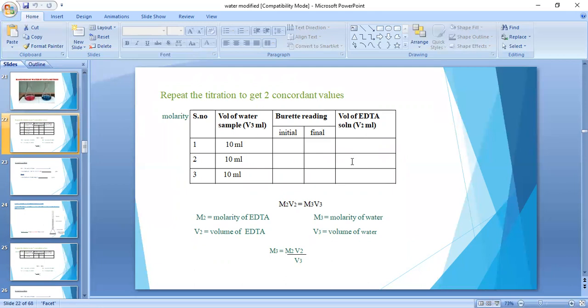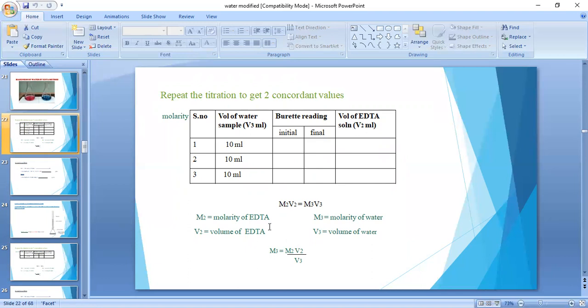From the previous step we already know M2. Now we are going to determine M3, the molarity of water. From this molarity of water, the total hardness is revealed. Here M2V2 is equal to M3V3. We want M3, the molarity of water, so M3 is equal to M2V2 by V3.